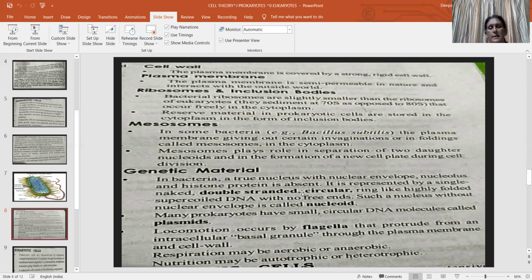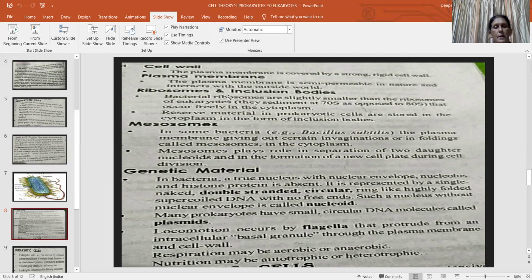And the genetic material, in the case of bacteria, is circular. It is called nucleoid. And in some bacteria, besides the circular DNA, which is the genetic material, there is another DNA present that is called plasmid. And the locomotory organ present in bacteria is called flagella.